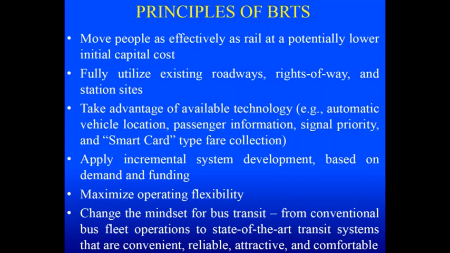Similarly, applying the incremental system development based on demand and funding, maximize operating flexibility. And the basic principle underlying this BRTS system is changing the mindset of bus transit from conventional bus fleet operations to the state of the art transit system that are more convenient, reliable, attractive, and comfortable.